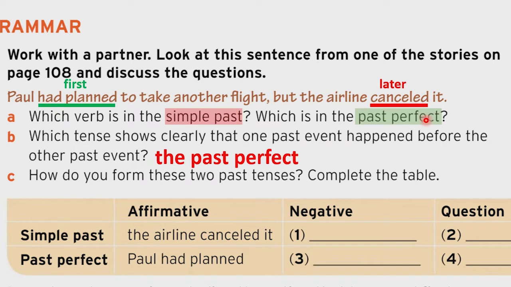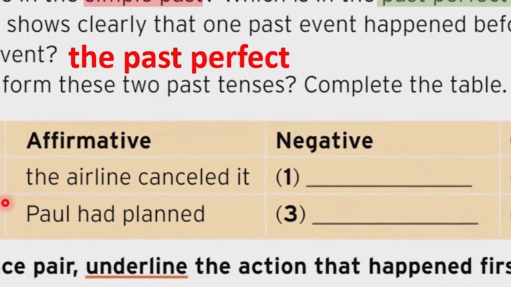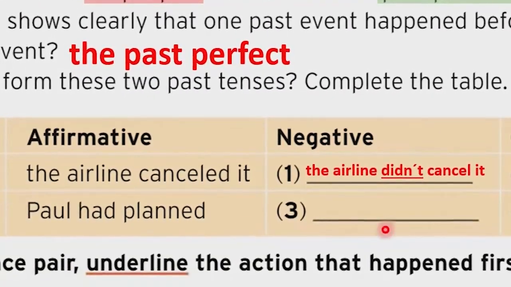All right. Then how do you form these two past tenses? Complete the table. So here we have two sentences, one in simple past and one in past perfect in affirmative. We're gonna change them to negative and to question. For example, the airline canceled it. How would you say this in negative? Remember that for simple past you need an auxiliary. The auxiliary didn't. So you're just gonna say the airline didn't cancel it.